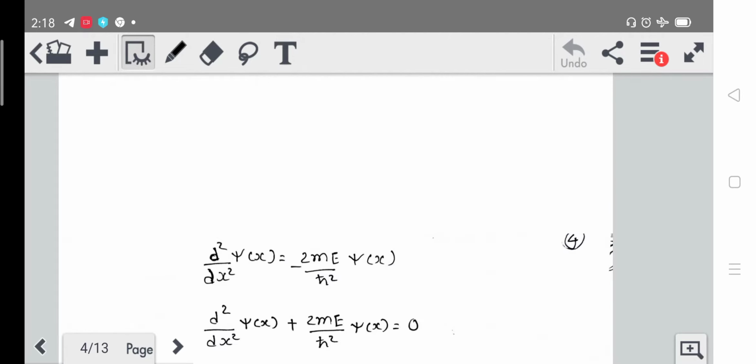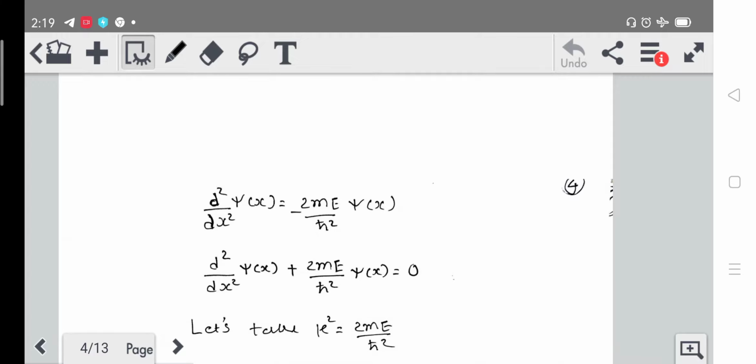Now let's take all the terms which were on the left side to the right side. So we will get d²/dx² ψ(x) = -2mE/ħ² ψ(x).